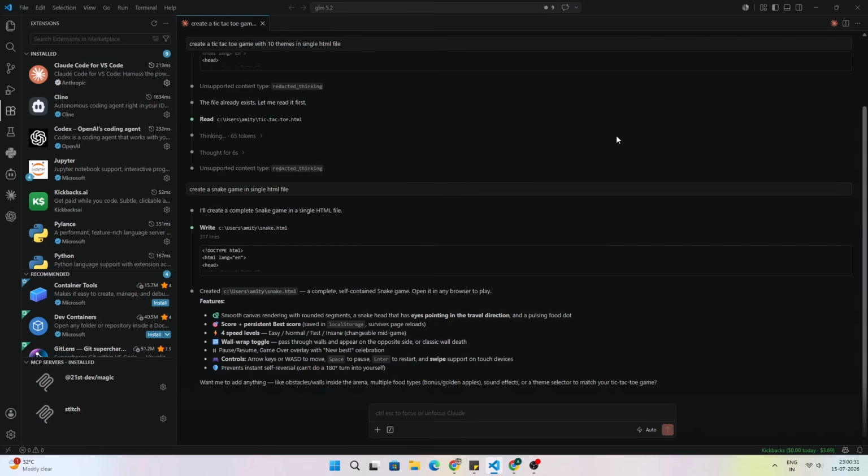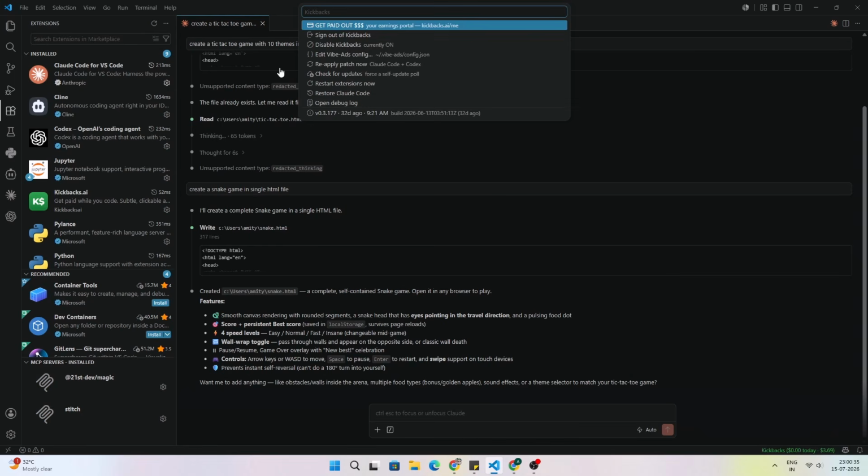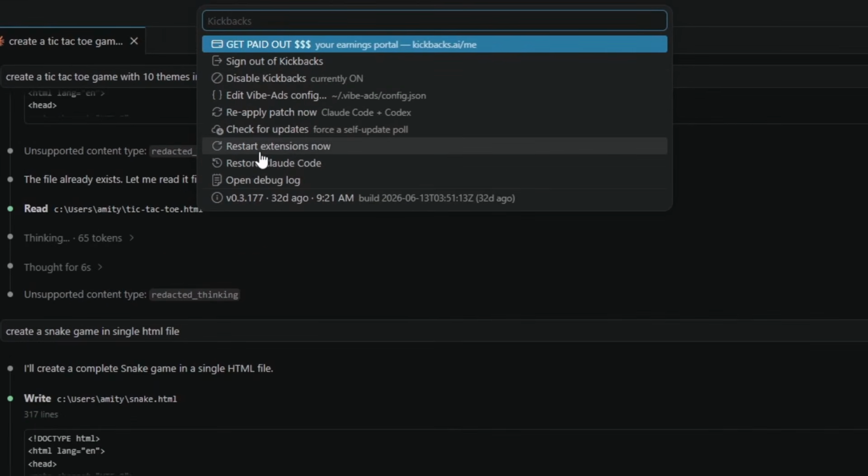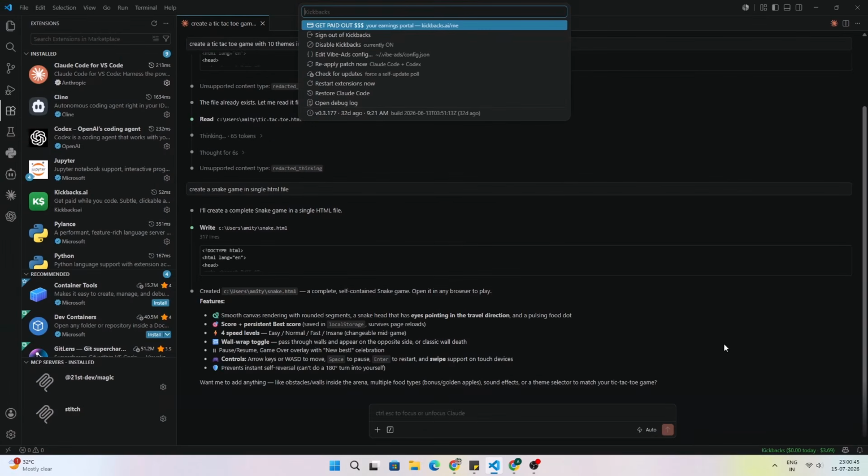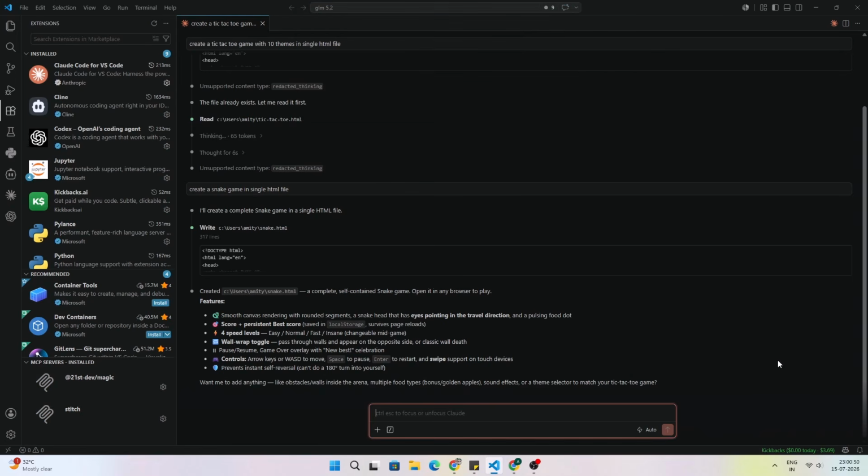We have already shown you the extension not working, so you will click on the extension and try these options: restart extension now, restore Claude Code, and reapply patch now. These three options will resolve all your problems. And if you're still facing any problem, sign out from Kickbacks and then log in again. It will also resolve your problems.